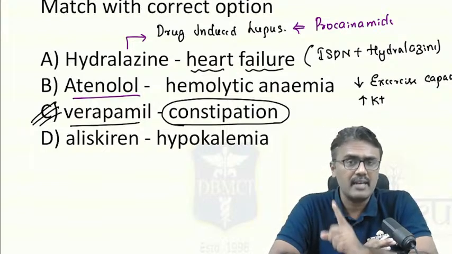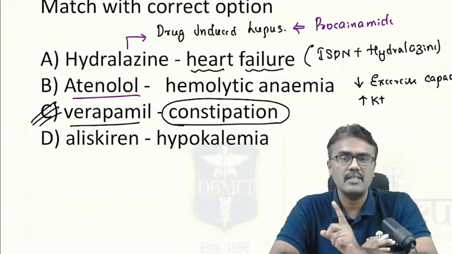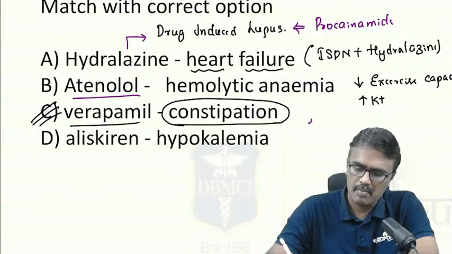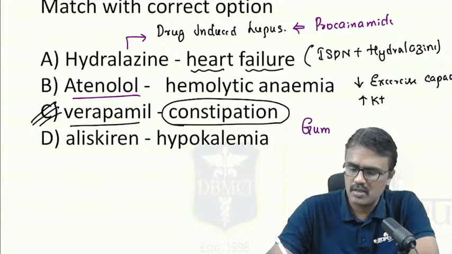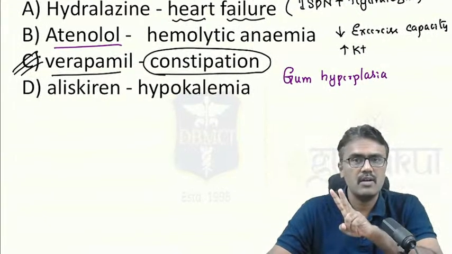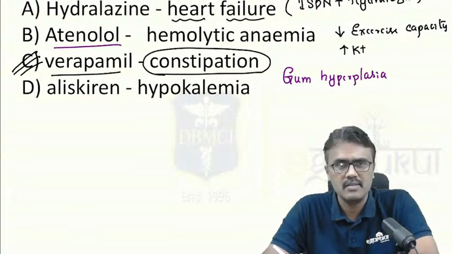But a characteristic of CCBs which they can ask you in the exam is gum hyperplasia. With CCBs, remember, they can ask you an image-based question, that is gum hyperplasia. Can you tell me two more drugs which can cause gum hyperplasia? I am waiting for answers.